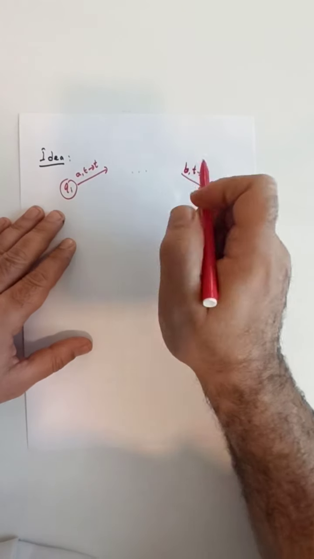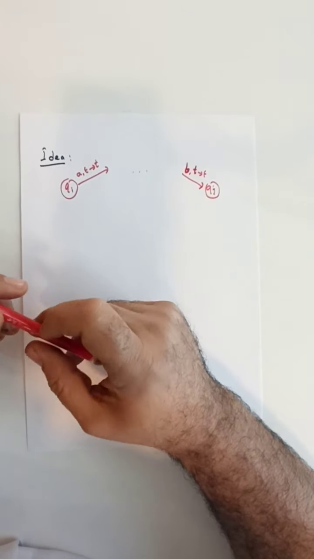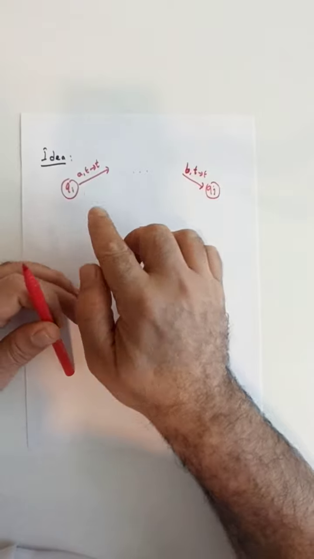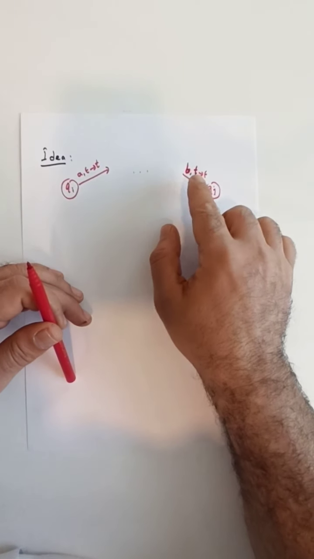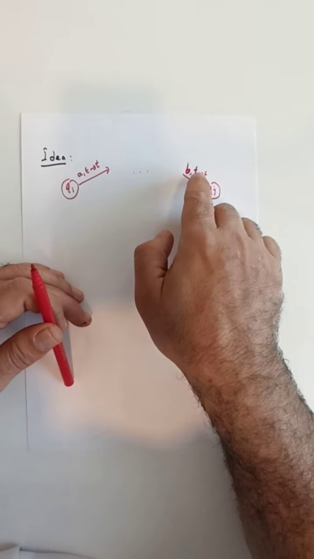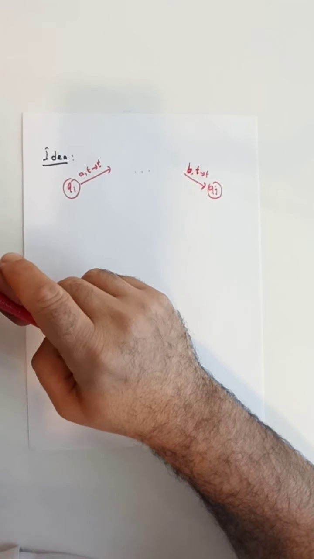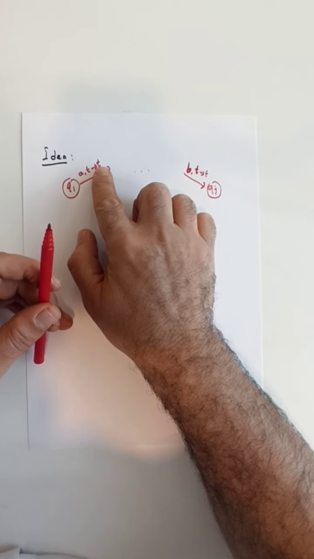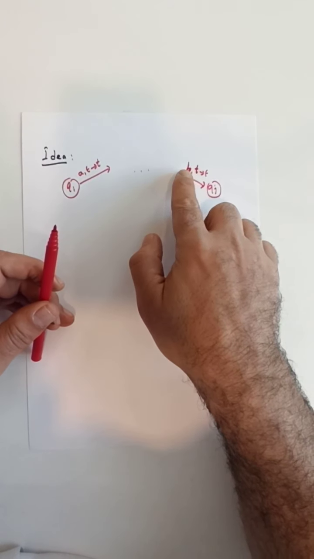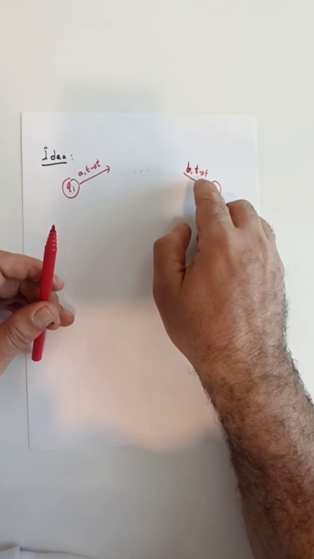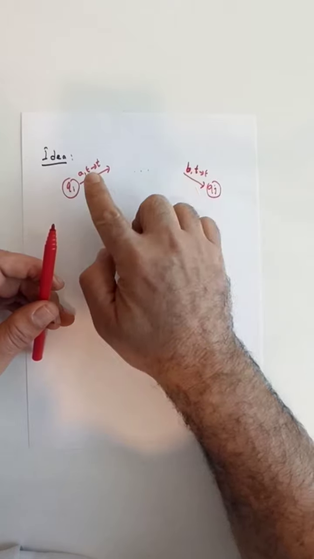So the initial transition is a push. The final transition on this computation path is a pop. Obviously, the type of the symbol that is pushed in here, basically t, must be the same as the type of the symbol that is popped at the end. So if it's a 0, 0 must be pushed in here, 0 must be popped in here. But that doesn't necessarily mean that the exact symbol itself that is pushed into the stack is exactly the same as the instance or the exact same symbol that is popped at the end, although they correspond to the same type of a symbol.